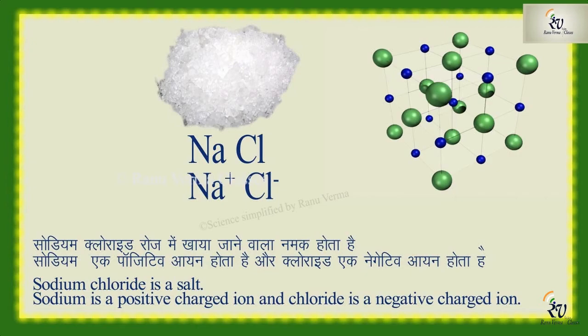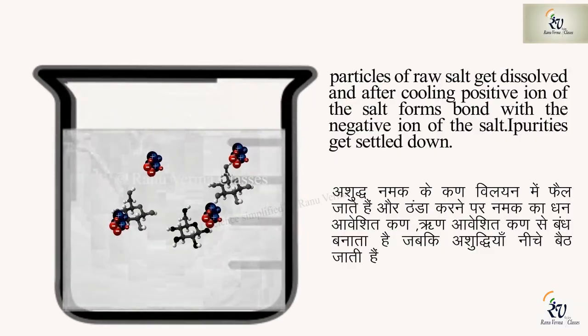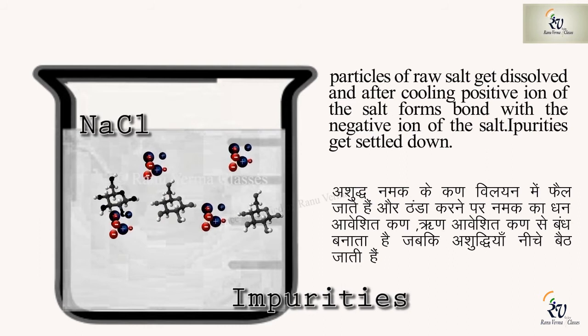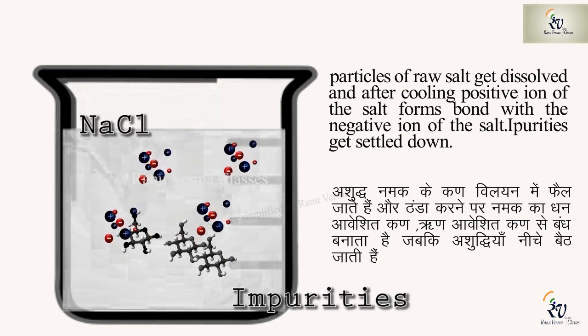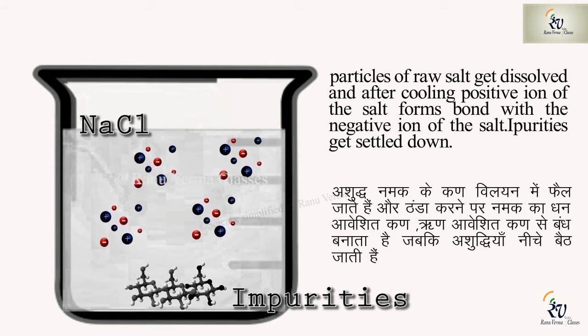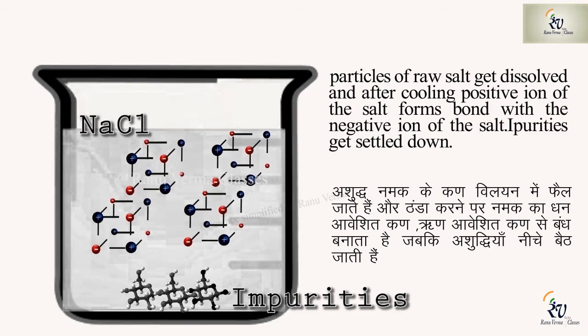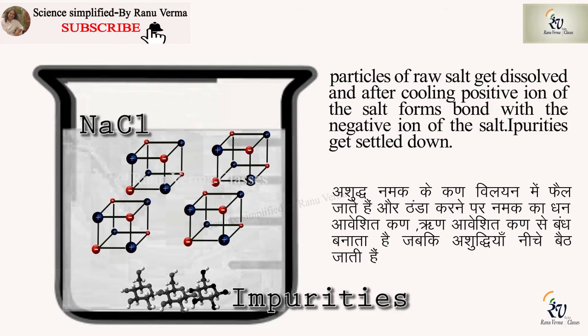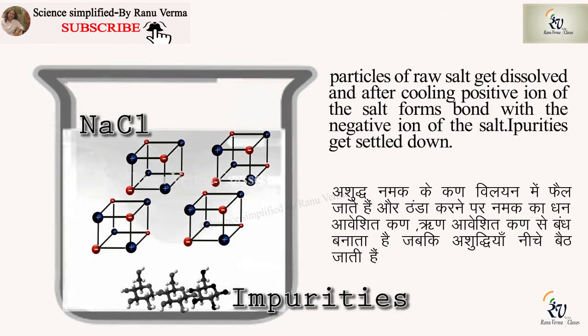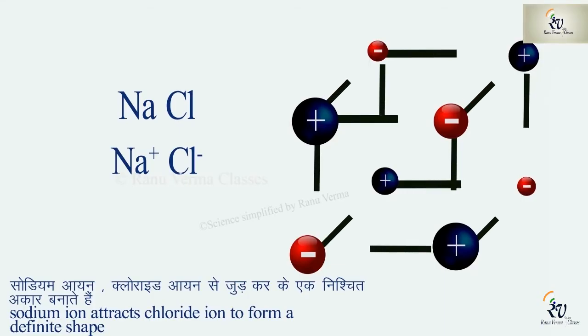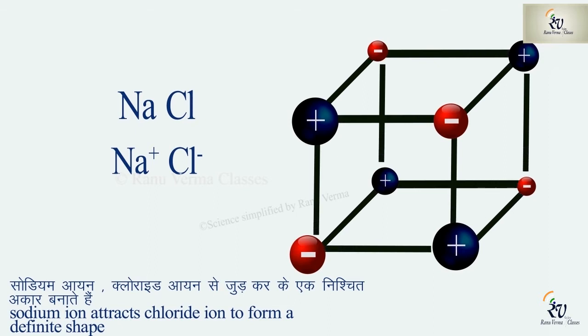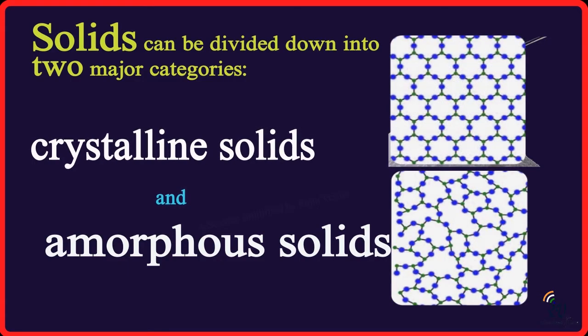Let us take the example of common salt. Now make a concentrated solution at some higher temperature. Ions of the salt get dissolved, but when we lower the temperature, their ions recombine and form a network of bonds. But this time when they are rebonding, positive ions get associated with negative ions and negative with positive ions and so on. During this process, they discard impurities into the solution only. They get solidified, but this time they have a proper structure. So now it is called crystals. Crystals are the purest form of their respective solids.